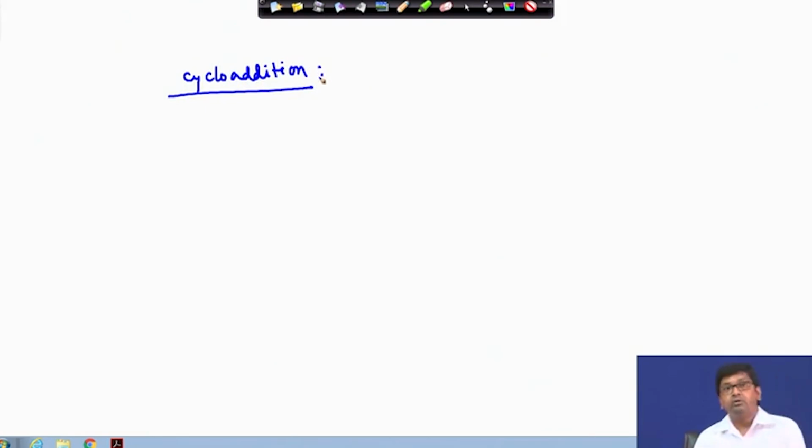In cycloaddition, this is similar to carbenes; nitrene is generally electrophilic in nature. So, it mostly reacts with various types of alkenes, which are in general electron rich, and they react very nicely with different types of nitrenes, as these nitrenes are in general electron deficient.